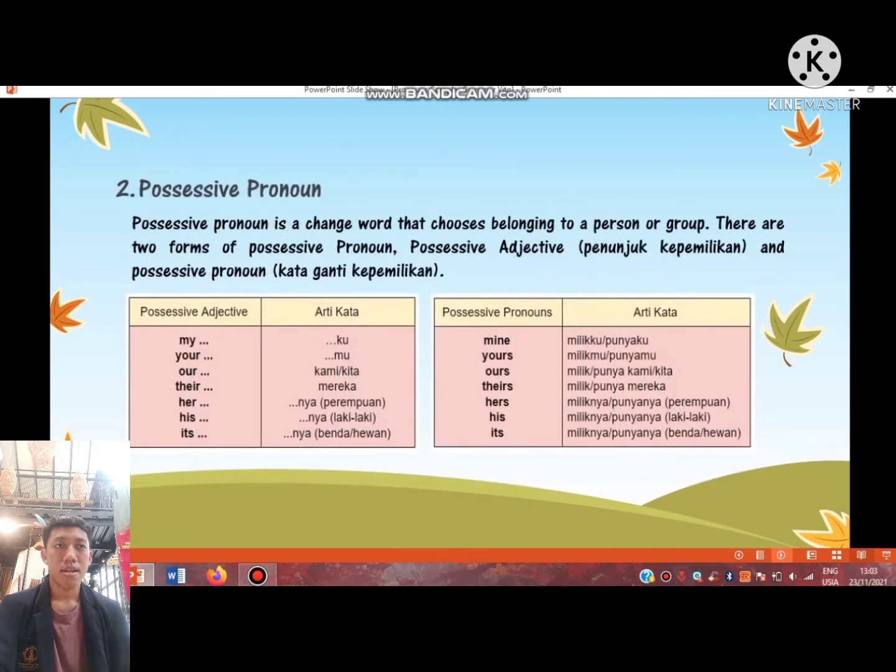Okay. Next is possessive pronoun. Possessive pronoun is a word that shows belonging to a person or a group. There are two forms of possessive pronoun: possessive adjective, or petunjuk kepemilikan, and possessive pronoun, or kata ganti kepemilikan. Possessive adjective: my, your, our, their, her, his, its. And possessive pronouns: mine, yours, ours, theirs, hers, his, and its.